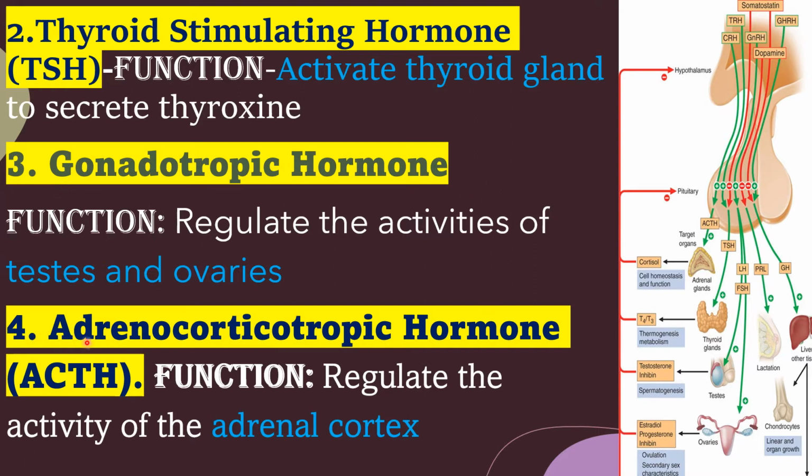Then adrenocorticotropic hormone or ACTH. What is the full form of ACTH? Adrenocorticotropic hormone. You can find out the function from this name. It will regulate the activity of the adrenal cortex. These are the major hormones produced from the anterior pituitary: growth hormone, thyroid stimulating hormone or TSH, gonadotropic hormone, and another one, adrenocorticotropic hormone or ACTH.